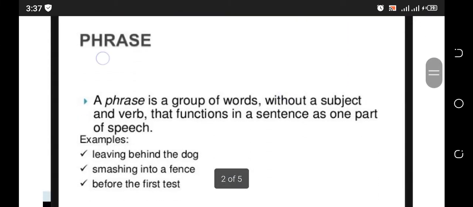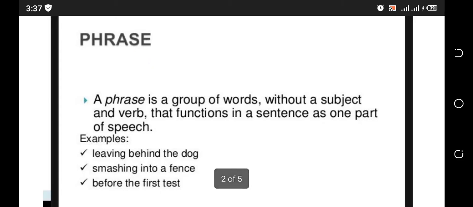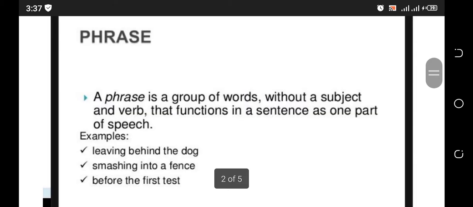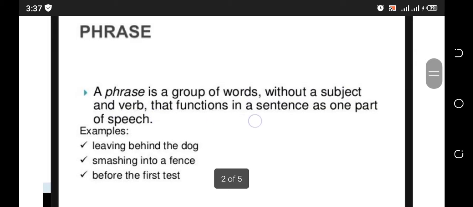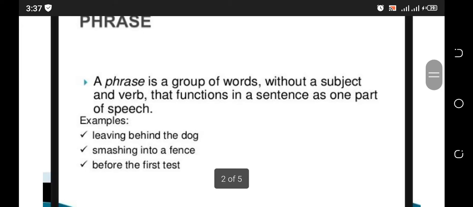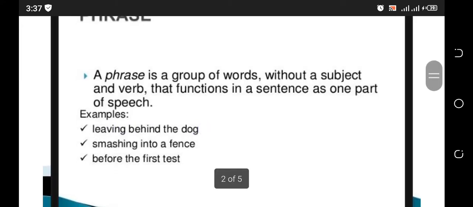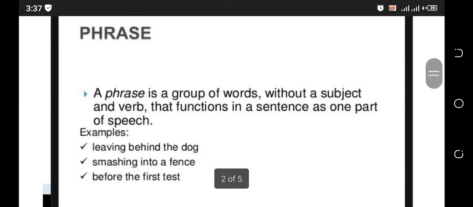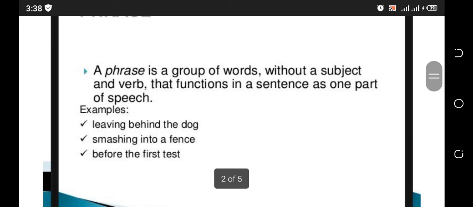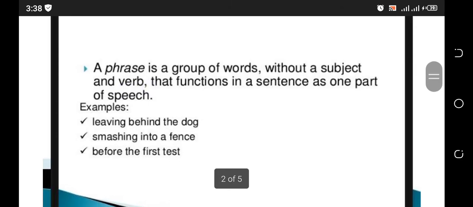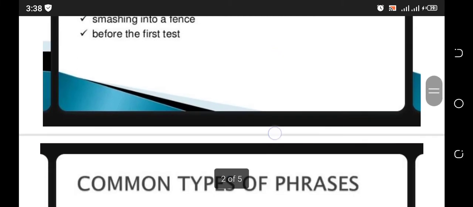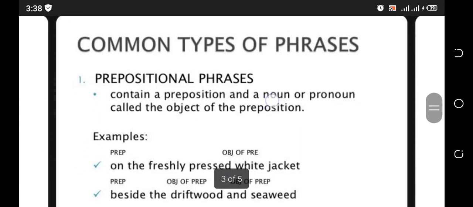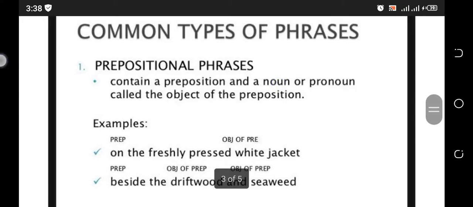First of all, let's discuss what a phrase actually is. A phrase is a group of words without a subject and verb that functions in a sentence as one part of speech. Just for examples: leaving behind the dog, smashing into a fence, before the first test. Now, in these three examples, it is completely clear that it is a group of words without a subject and a verb, but it functions in a sentence as one part of speech. So, it's a phrase.